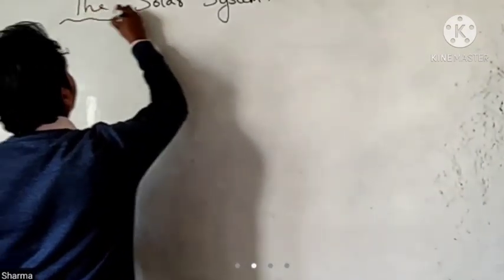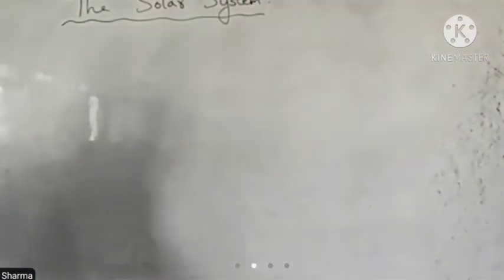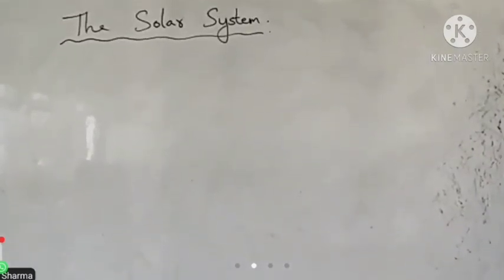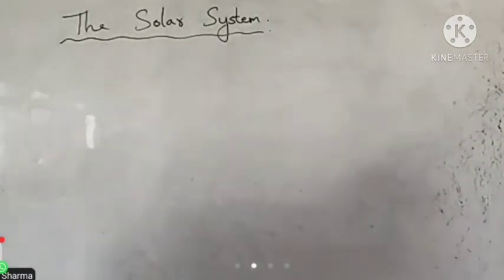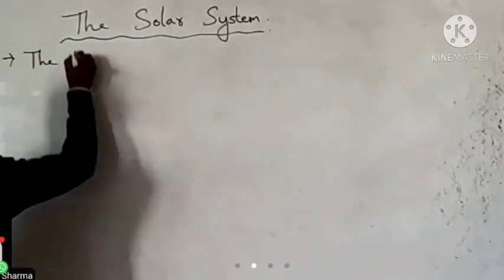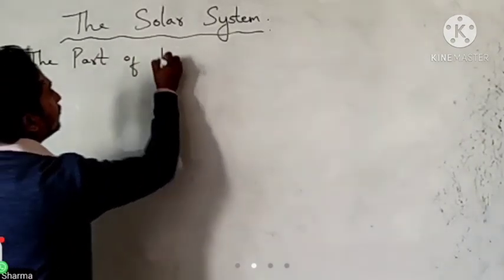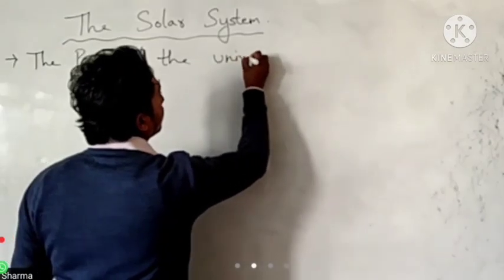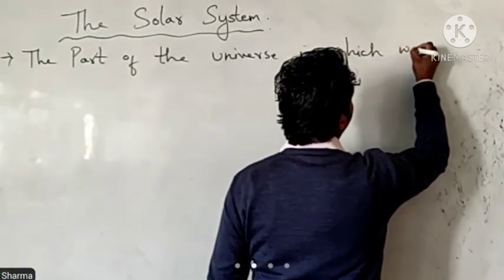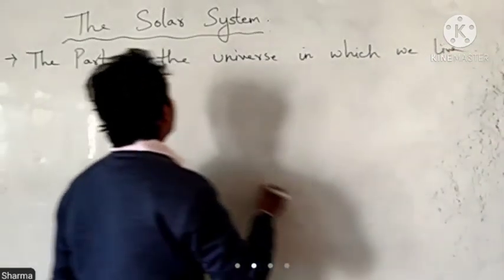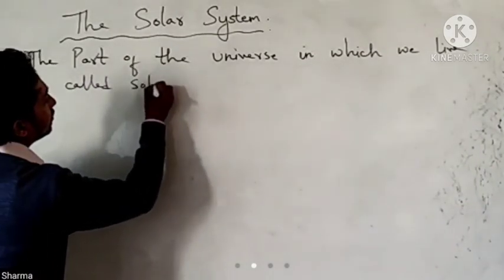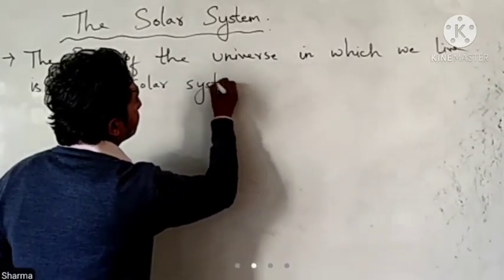Today we are going to talk about our solar system. The part of the universe in which we live is called the solar system.